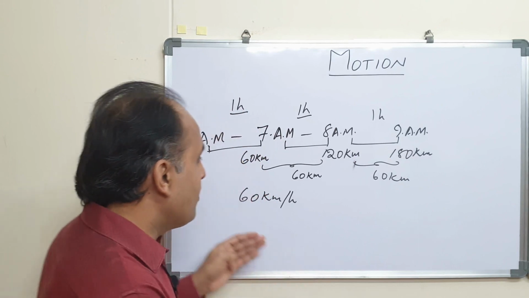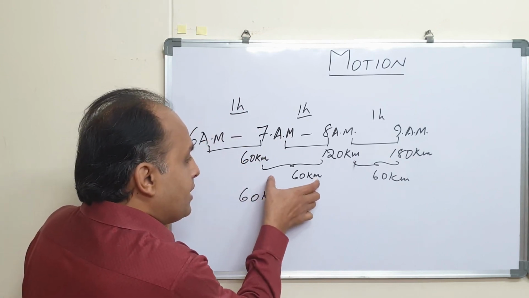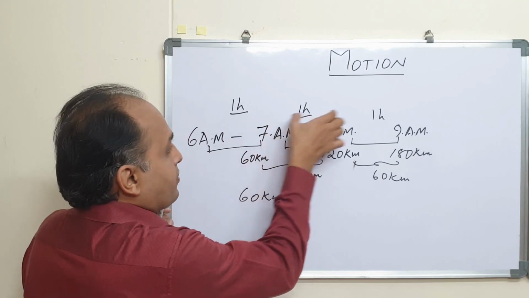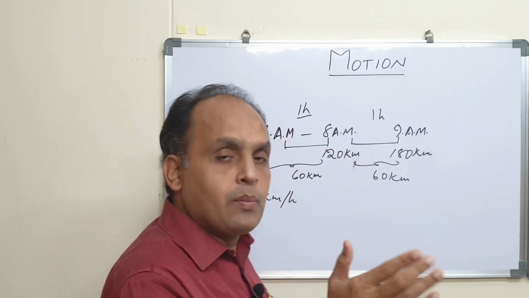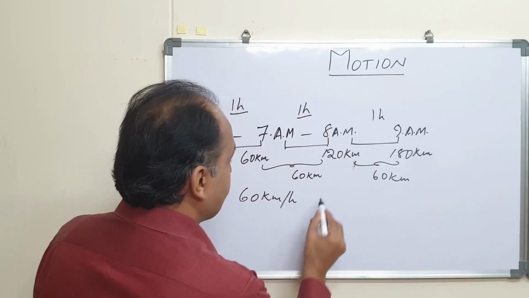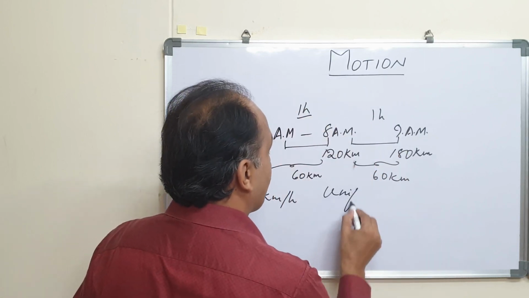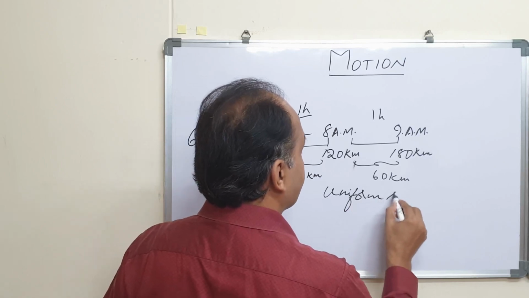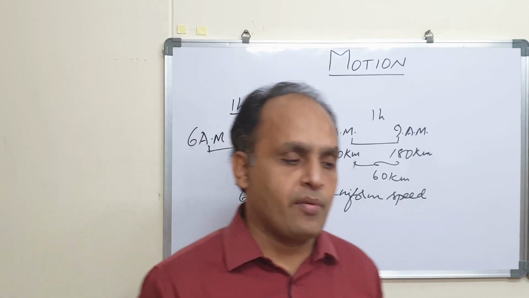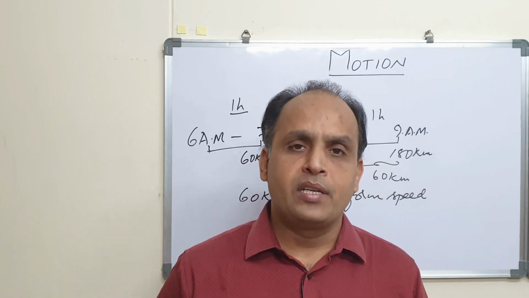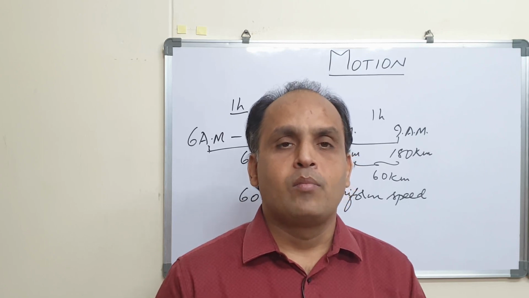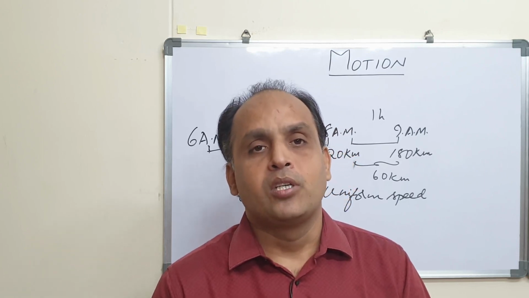So when a body is covering equal distances in equal intervals of time, then the body is said to be moving with uniform speed. This is what we call uniform speed.